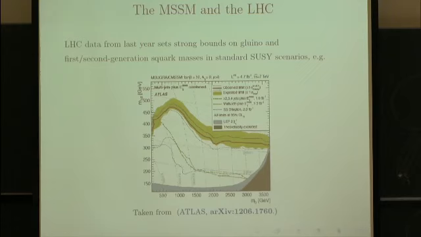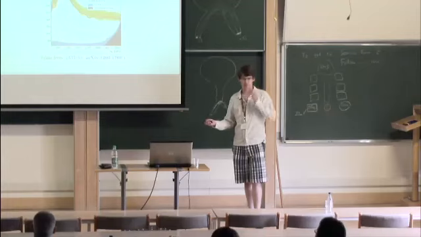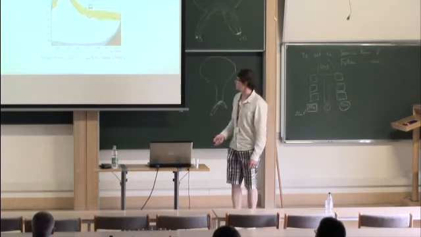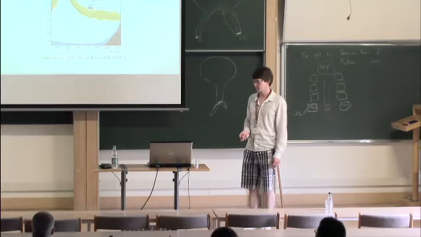The take-home message is that gluinos are bounded to be above about 900 GeV, squarks above about a TeV, but we also can't have both that light at the same time. If we ask our gluinos to be down below a TeV, our squarks are already up at around 2 TeV. On the other hand, if we ask our squarks to be just below a TeV up here, our gluinos are significantly above a TeV. So in the absence of something like natural SUSY, where the stops are lighter, we've heard a bit about that this week, but in the absence of a structure like that, these models start to look very fine-tuned.